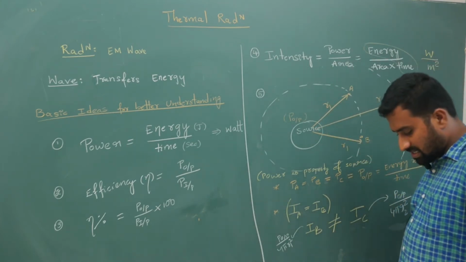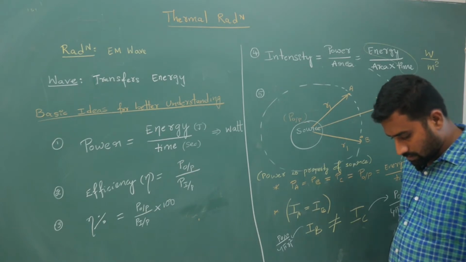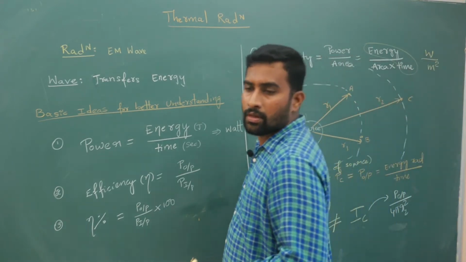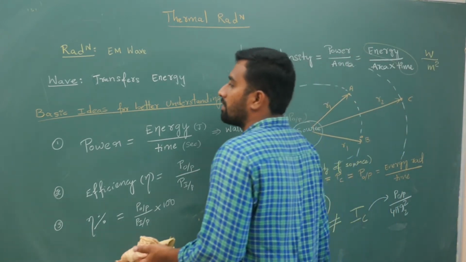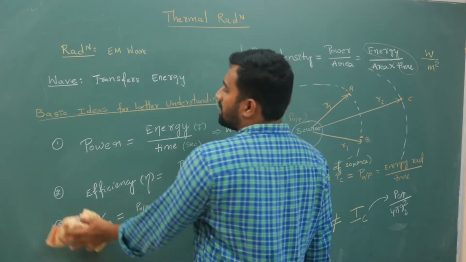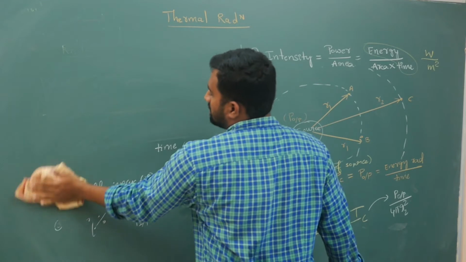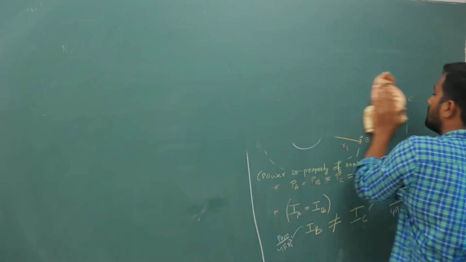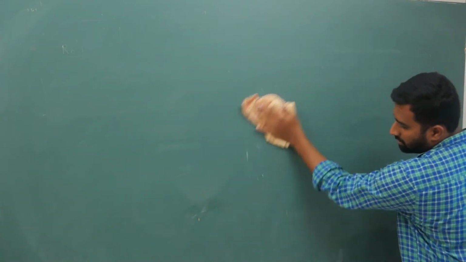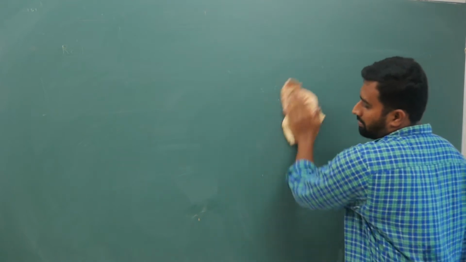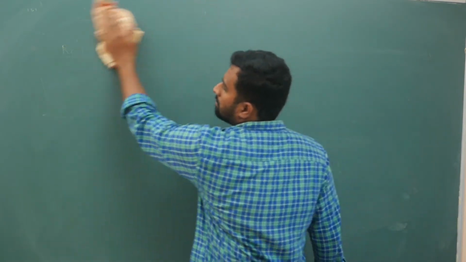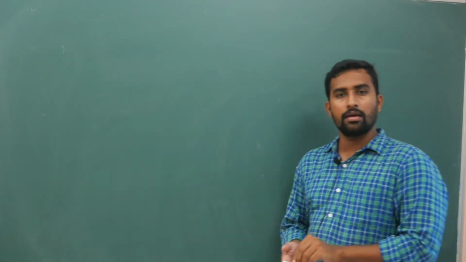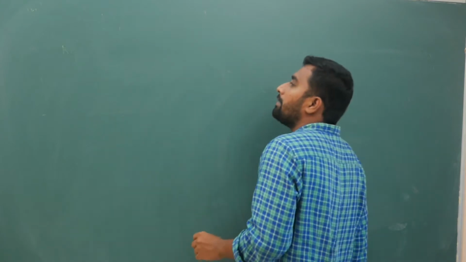You need all these basic definitions in problems. Next, I have explained what is power, what is intensity. In dual nature of matter and radiation, I have explained all these things in detail. That comes in your second year after the electromagnetism topic. So for now, basic ideas are required. I will do that part alone.